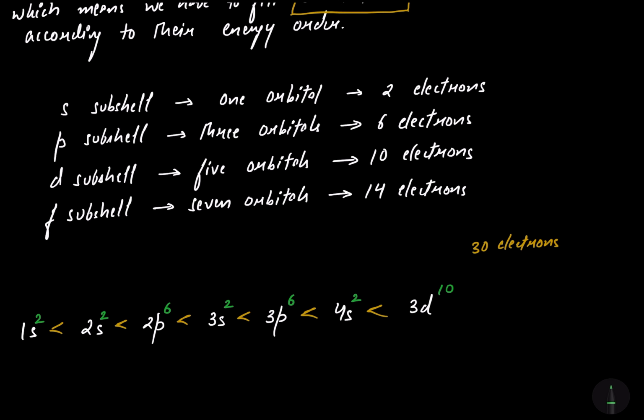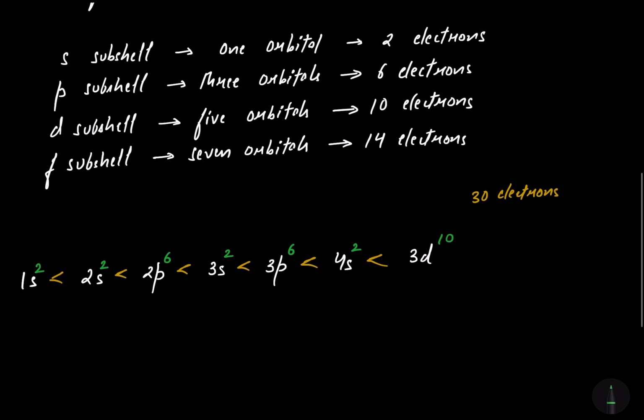Now let's sum the number of electrons that I have filled in. In case of 1s, I have filled 2 electrons, plus in case of 2s, 2 electrons. In case of 2p, 6 electrons. In case of 3s, 2 electrons. In case of 3p, 6 electrons. In case of 4s, 2 electrons. And in case of 3d, 10 electrons. If you sum it, we get 30 electrons. So that's the Aufbau principle, that you have to fill the electrons in the various subshells according to the increasing order of energies of all the subshells.